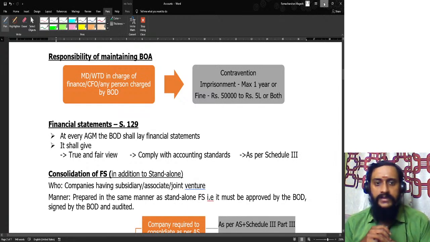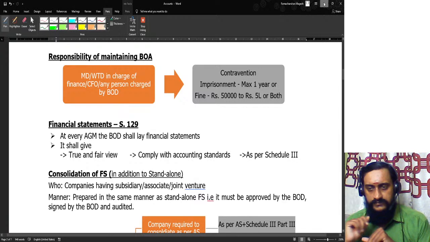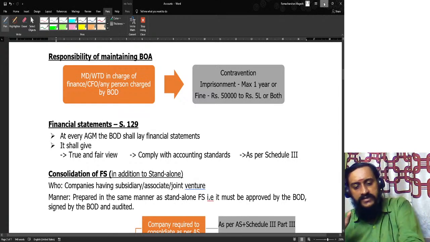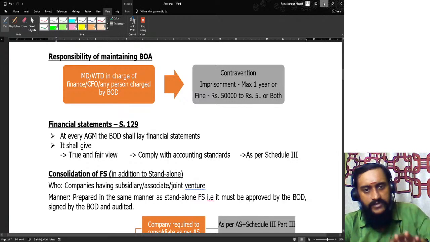Number two, the CFO of the company. That person also can be held responsible. The CFO of the company can also be held responsible.